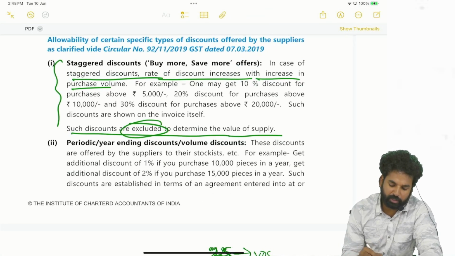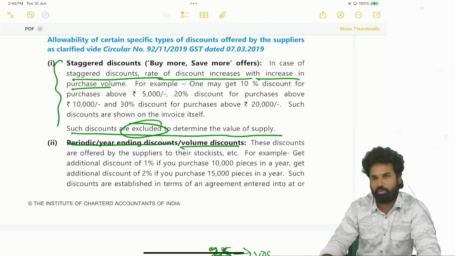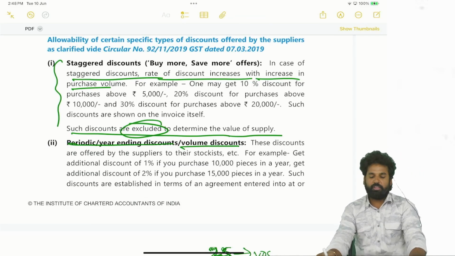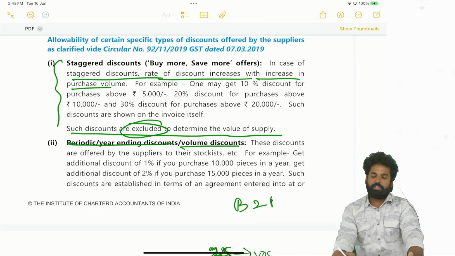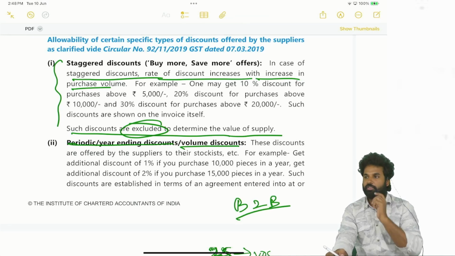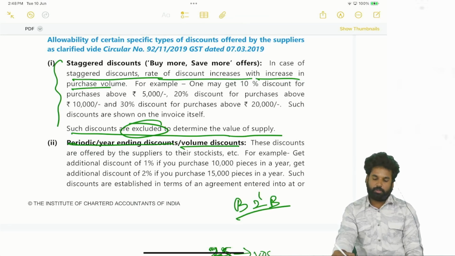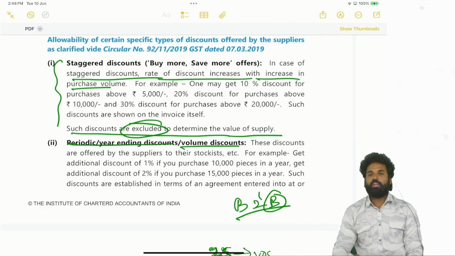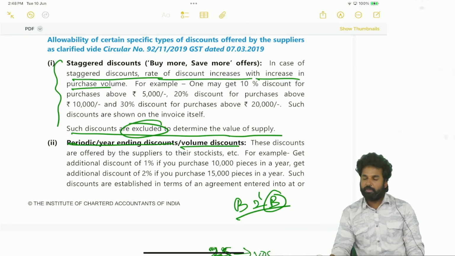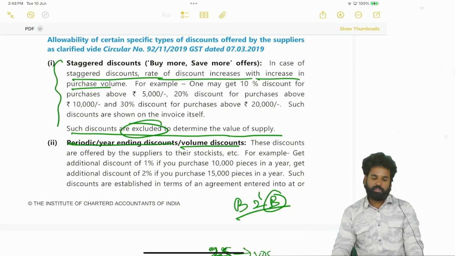Next, periodic year-ending discounts, volume discounts. Volume discounts will be given generally in case of B2B supplies. When a wholesaler or retailer is purchasing from a manufacturer, the manufacturer gives such a discount, or a wholesaler offers such a discount to a retailer. So overall 1% or 2% discount will be given, or an additional discount upon satisfying a particular condition.